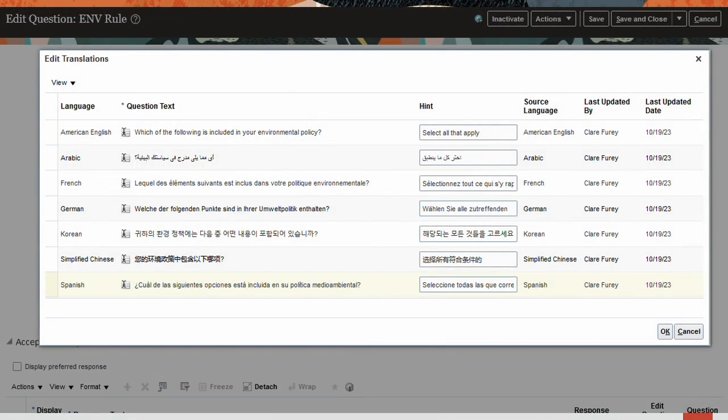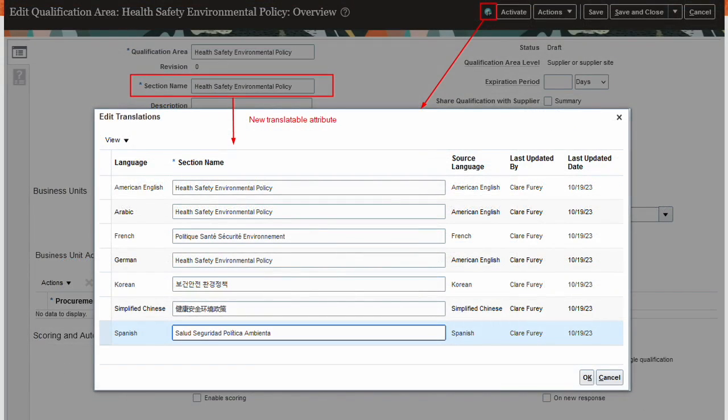You can now store translations for the question text and acceptable responses as part of the question definition. You can also use language translations for internal responders to questionnaires that might use different languages. You can also translate section names within the qualification area. These multi-language enhancements will help you make sure your suppliers and your internal responders can clearly read and respond to questions in their preferred language, and eliminate the need to create and maintain questionnaires in each language.